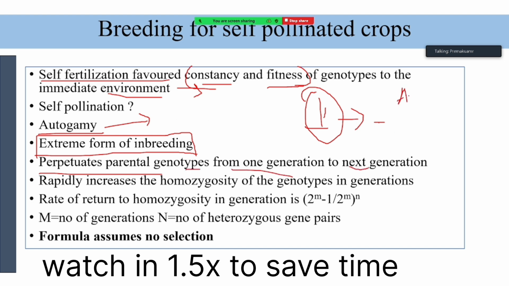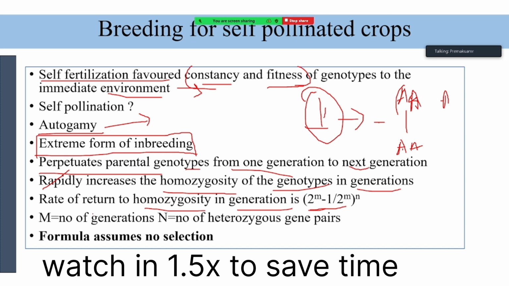If A is there, if it is selfed, A will be there if it is homozygous in self-pollinated crops. If it is heterozygous, it will definitely segregate. If you continue selfing, as we already discussed, it increases the homozygosity of the genotypes in the generations. The rate at which homozygosity is attained is calculated by the formula, which everyone knows: (2 power m minus 1 divided by 2 power m) whole to the power of n, where